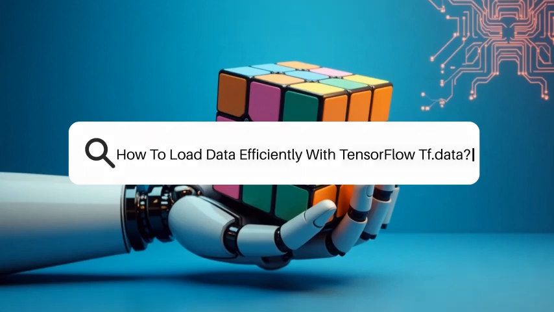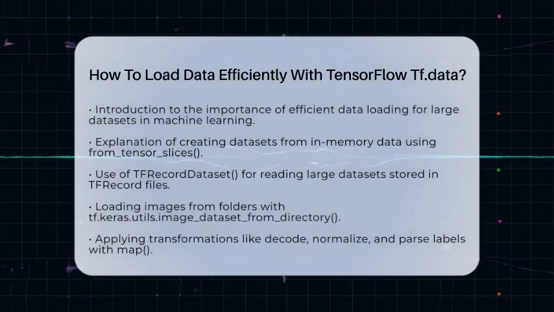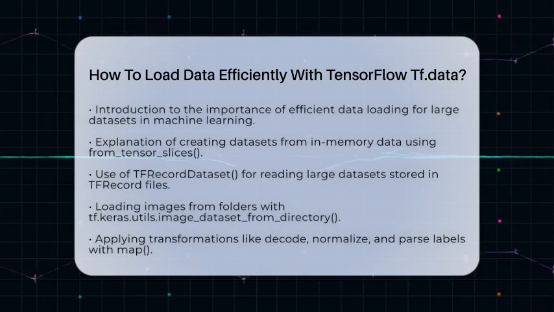How to load data efficiently with TensorFlow tf.data. Imagine training a machine learning model that needs to process thousands of images or millions of text samples. If your data loading is slow, your whole training slows down too. That's where TensorFlow's tf.data API comes into play. It helps you build fast and scalable input pipelines, so your models get data quickly and smoothly.